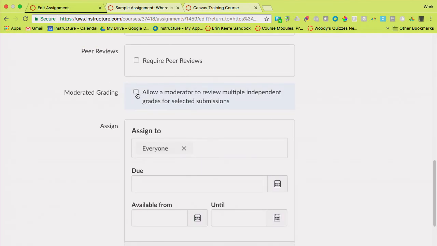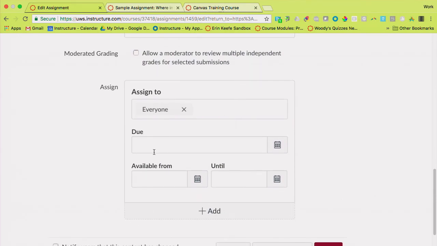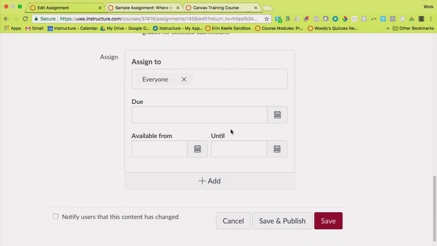So moderated grading is great if you've got a big capstone project where you do want 2 or 3 people to grade it, and then you want to see kind of where the consensus was. It also works good for TAs. So you could have TAs grade it, but it withholds the grades until you see it, and then you release the grades if you just wanted to check out how they were doing on the grading.